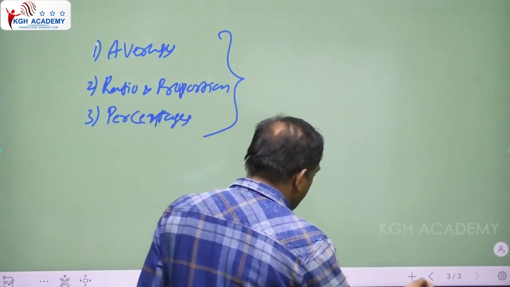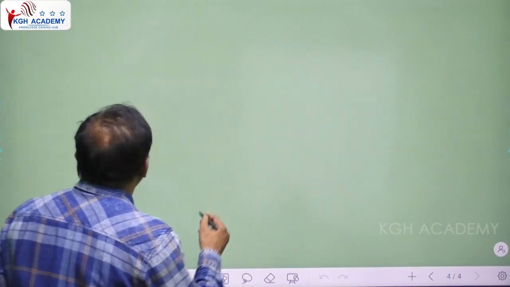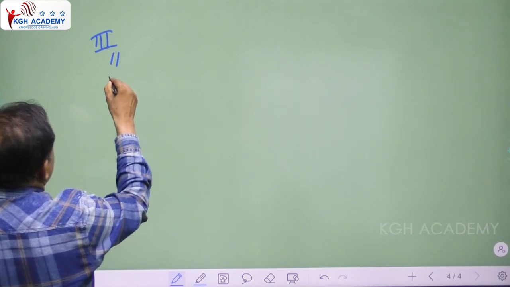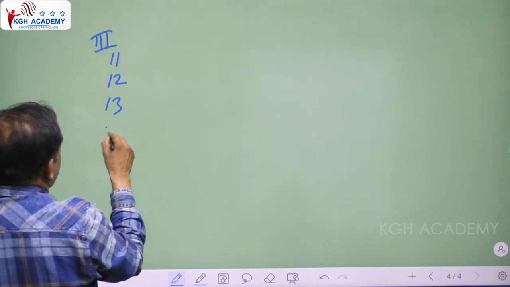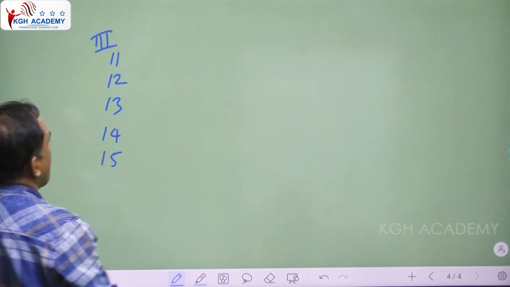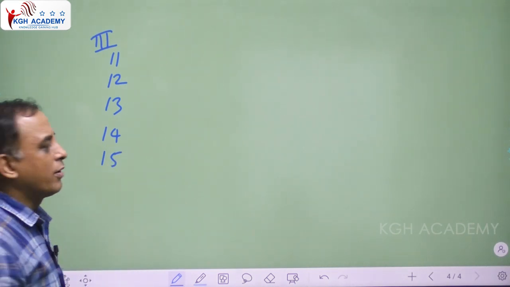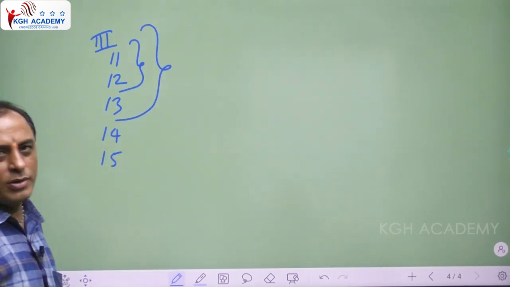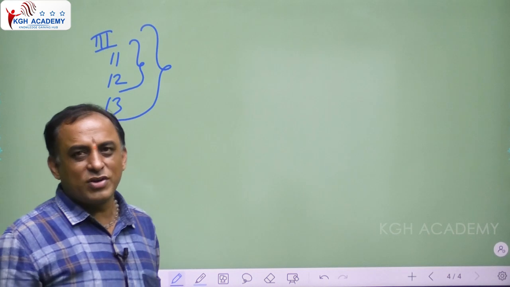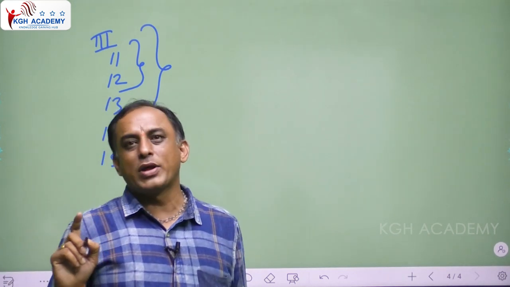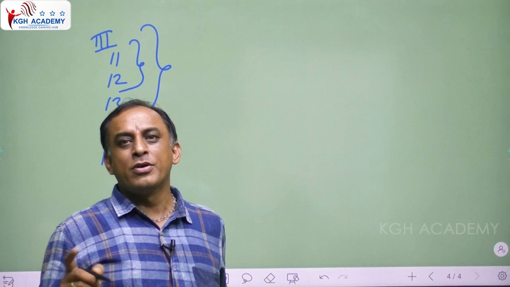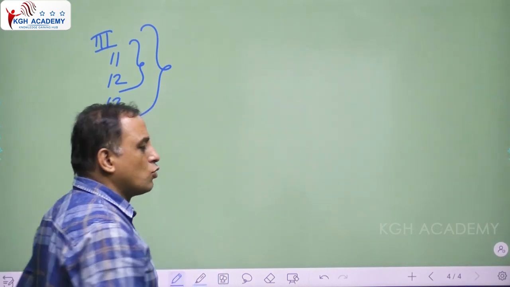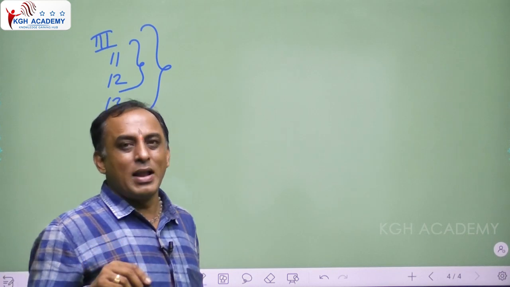So in the mains examination, in the total papers, section 3 has the 11th question, 12th question, 13th, 14th and 15th. Out of these 5 questions, either the first 2 questions or the first 3 questions are descriptive type. Each and every question carries 10 marks. And the last 2 or last 3 questions are small questions.